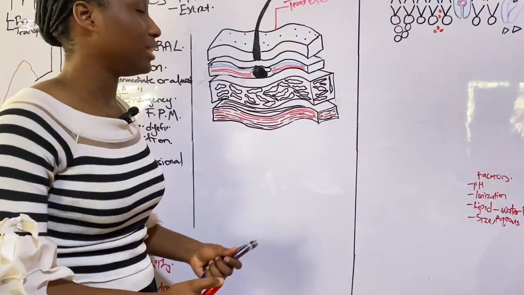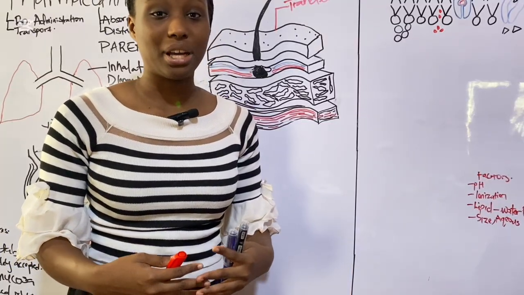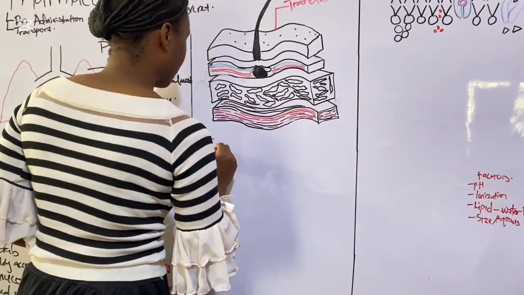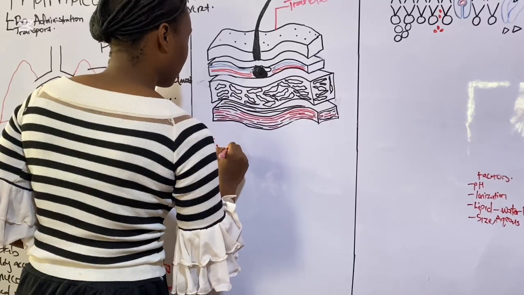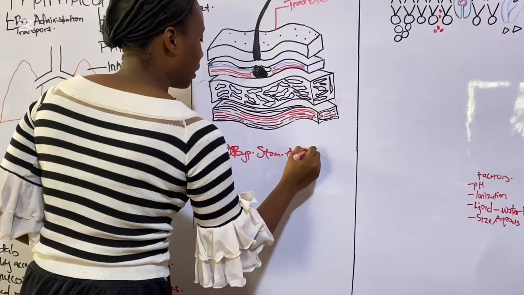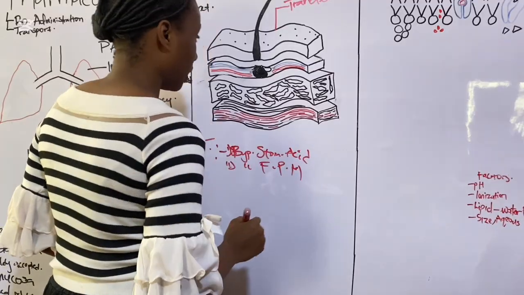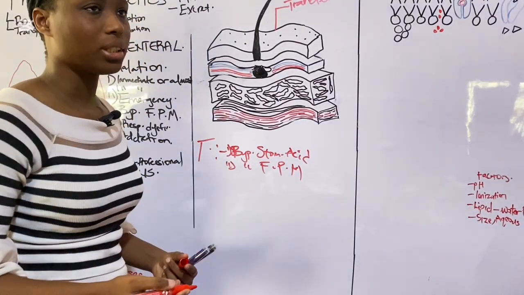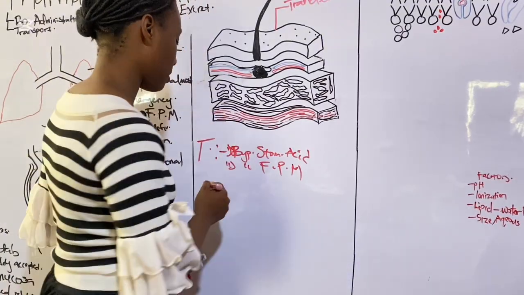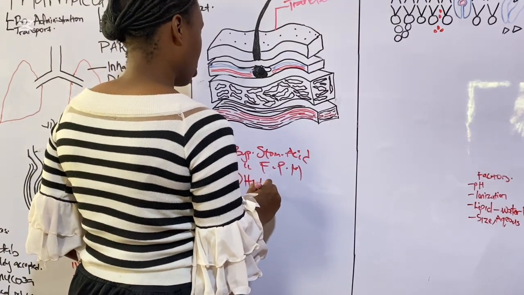Now, an advantage of this is that it would bypass first-pass metabolism. Obviously, it would bypass stomach acid. Unfortunately, transdermal routes cannot be used to administer drugs needed in high doses.